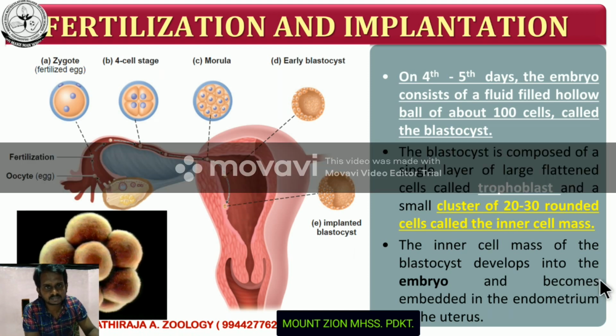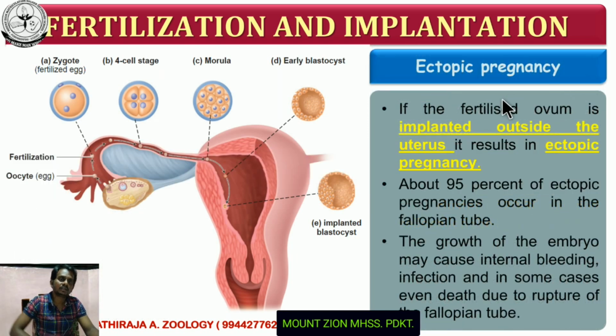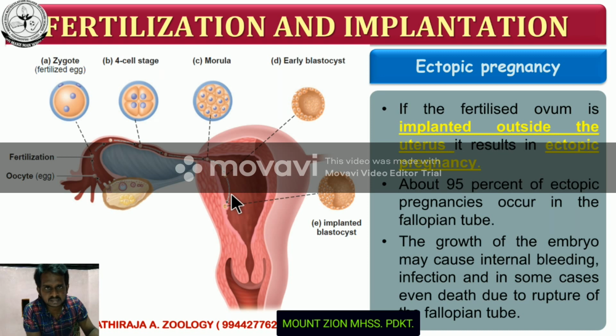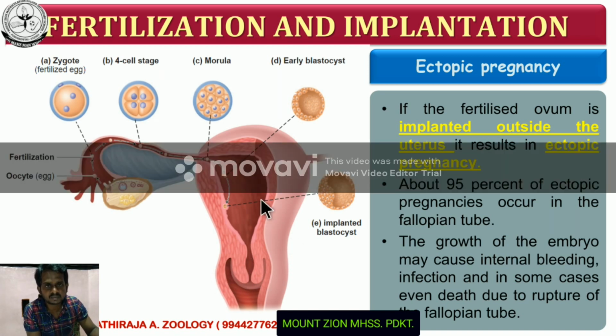The next process, ectopic pregnancy. Ectopic pregnancy is a defect that may happen in some pregnant ladies. Normally the blastocyst implants on the endometrial wall. In some cases, the implantation may happen outside of the uterine wall. This is the uterine wall. It may happen outside of it, either on the fallopian tube or in another area of the female reproductive tract. This condition is called ectopic pregnancy.